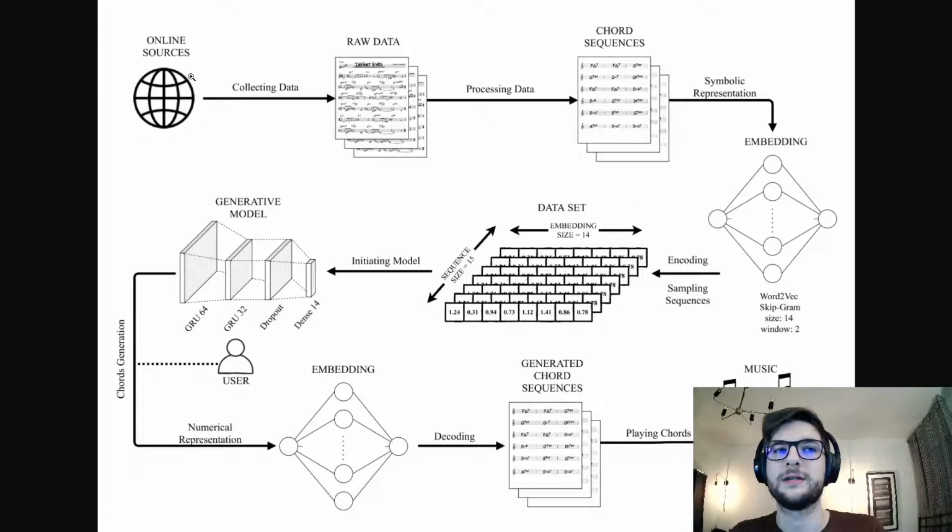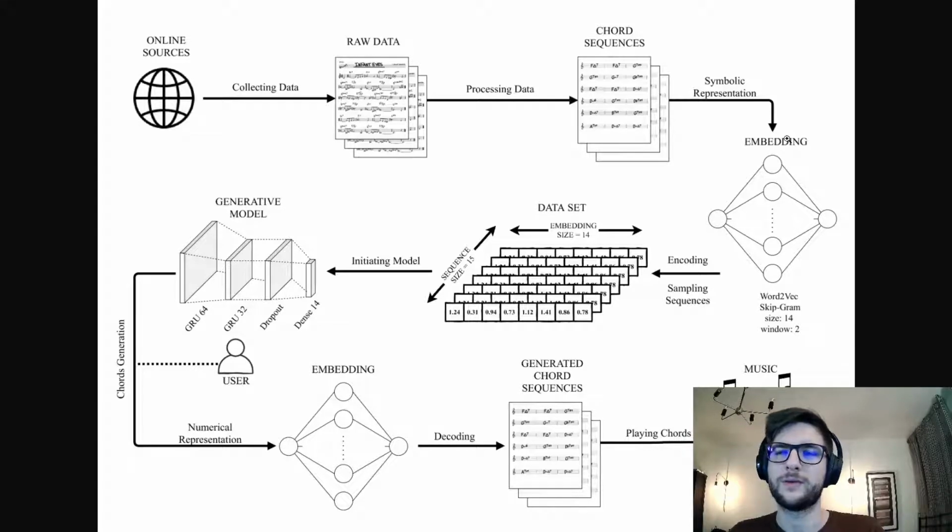The pipeline was like this. First I downloaded the data from the internet. These were the songs containing chord symbols, real jazz songs. I extracted the chords and used them to train the embedding. Embedding is a kind of network that can generate numerical representation of tokens like words, chord symbols, any tokens that occur in some kind of sequences.